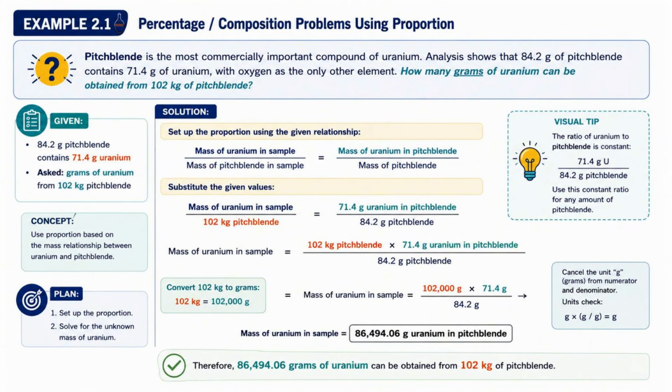So far, we've seen that compounds have fixed compositions. But what happens when the same two elements form more than one compound? Do they still combine in fixed proportions? The answer is yes, but in a very interesting way. Let's now explore the law of multiple proportions.